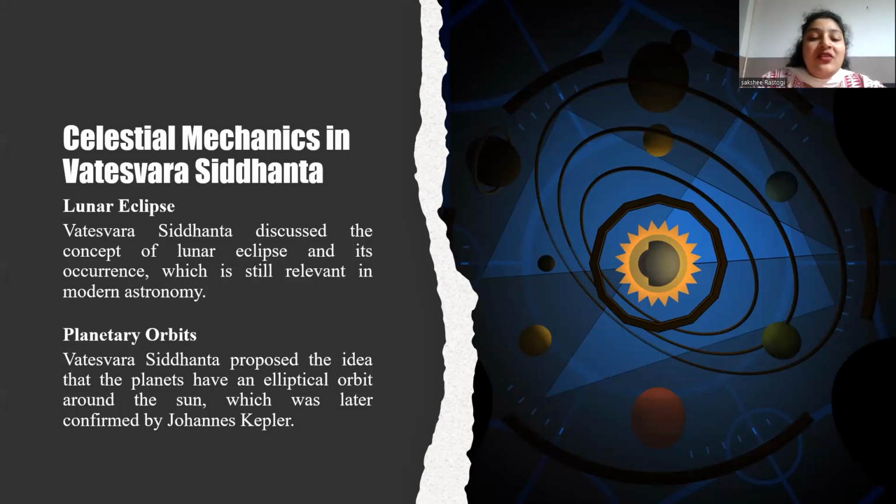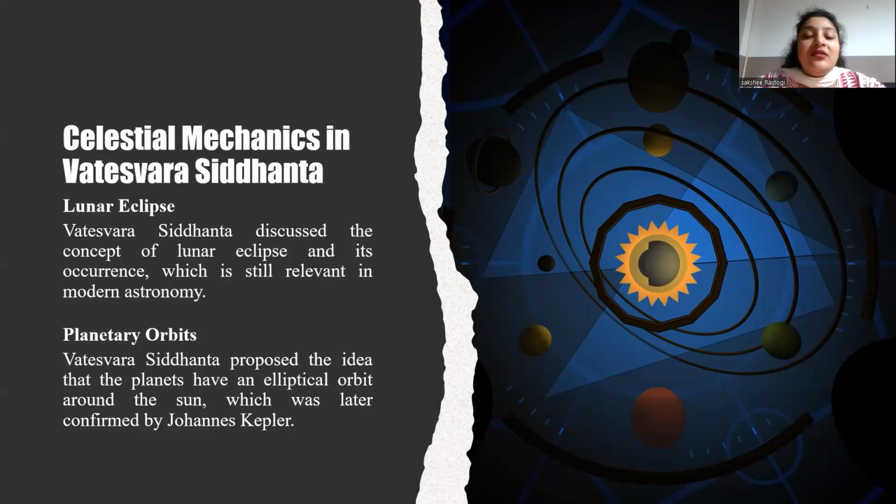Types of lunar eclipse: he describes three types, which are total eclipse, or complete obscuration, partial eclipse, which is partial obscuration, and penumbral eclipse, which is the partial shadow. The conditions for lunar eclipse: Vateshwar lists the necessary conditions for a lunar eclipse to occur: a full moon, alignment of earth, moon and sun, and the shadow falling on the moon. For calculating eclipse timings, he provided methods to calculate the timings and duration of the lunar eclipse, including the use of astronomical tables and eclipse magnitude.